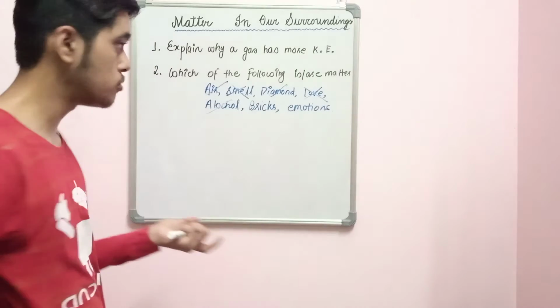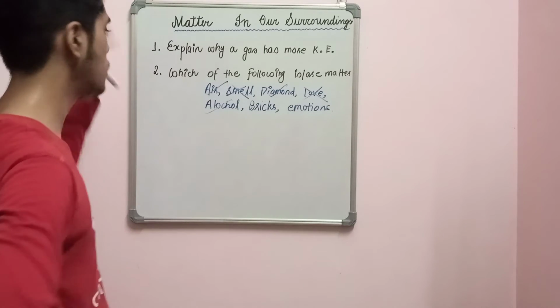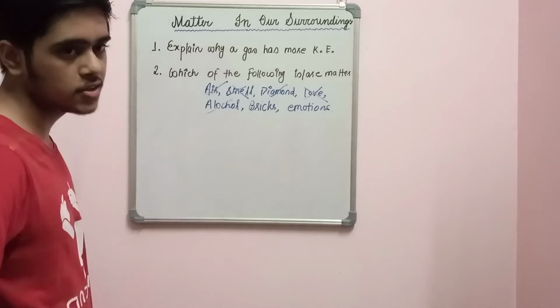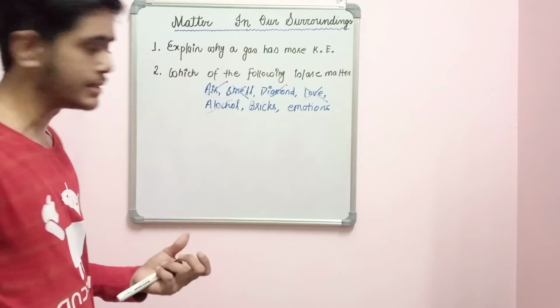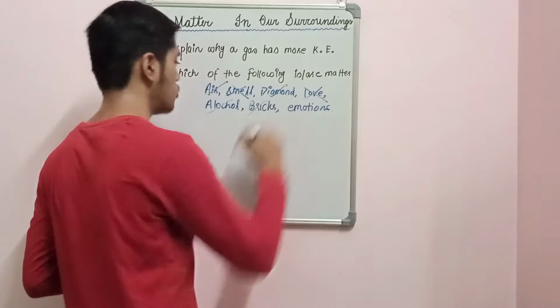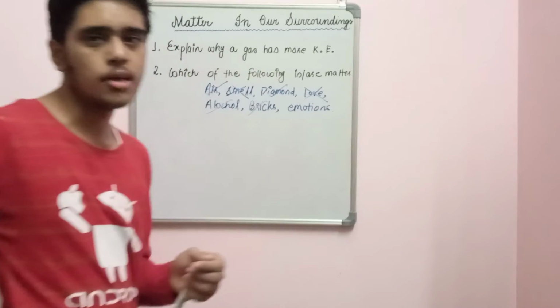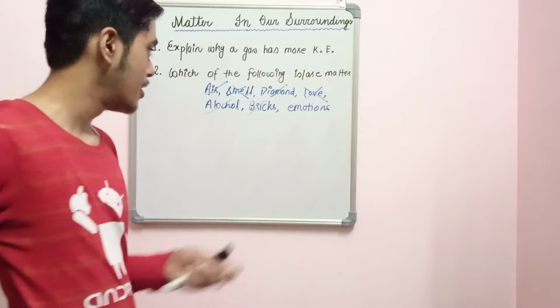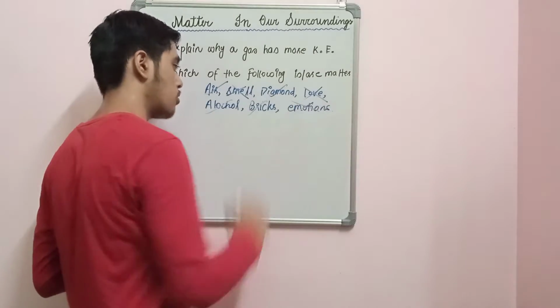Bricks. Yes, bricks are also matter, because you can see that this wall is made up of bricks, and these bricks occupy some space and have certain mass. Emotions. Now tell me, does emotion occupy space? No. And does it have mass? No, it doesn't have mass, so this is also not matter.